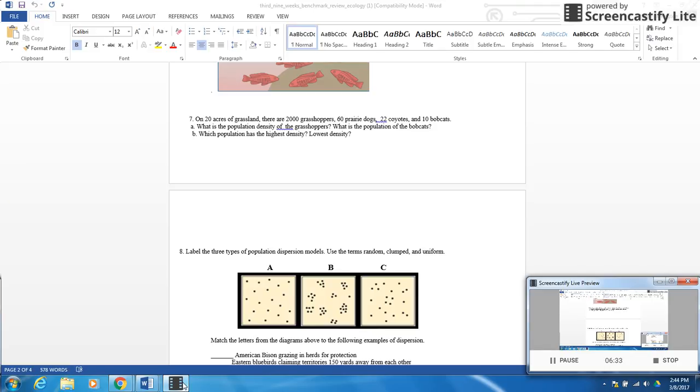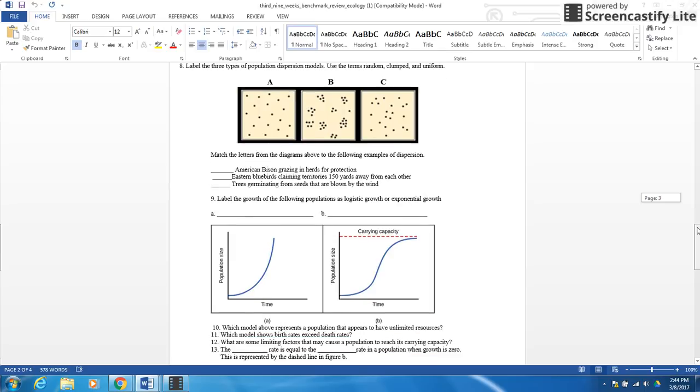And then you do the same thing for the bobcats. So you take that 10 bobcats, divide it by 20 acres, and you get 0.5. So which population has the highest density? Of course, it's going to be the grasshoppers because you have more. And the lowest would be the bobcats because there is indeed less of them.